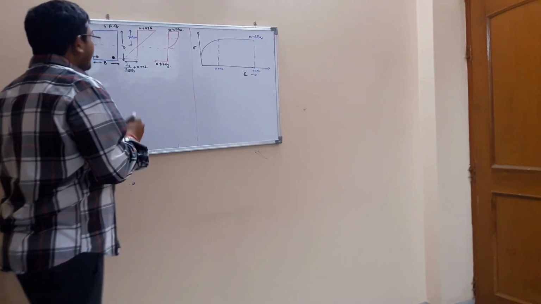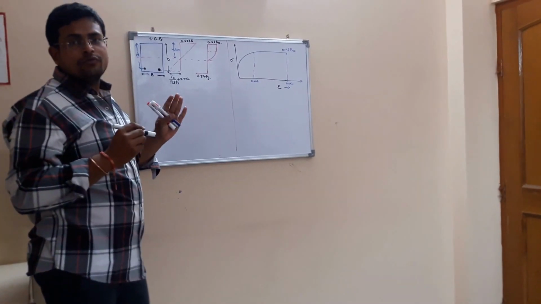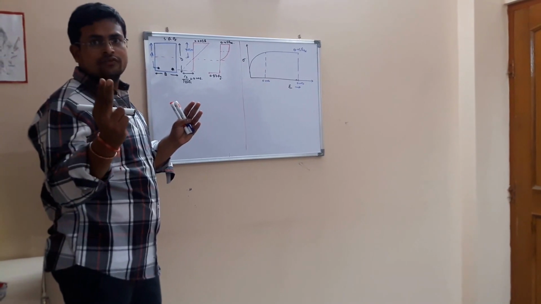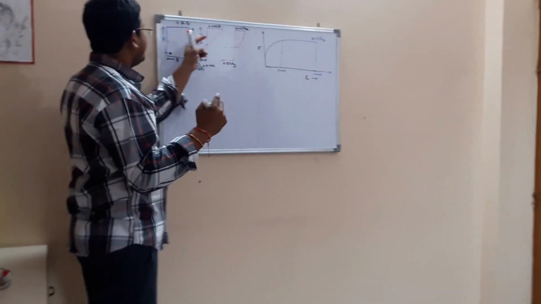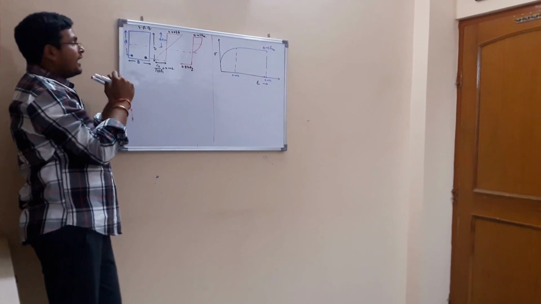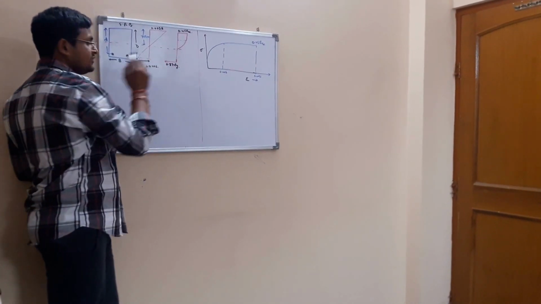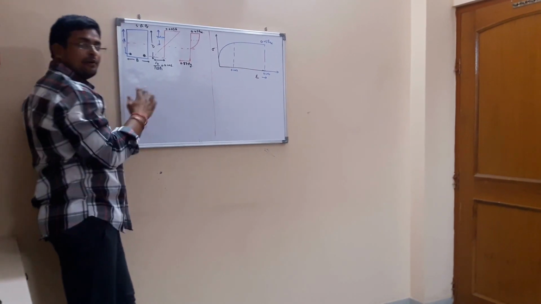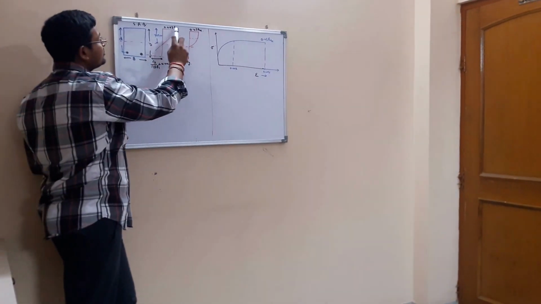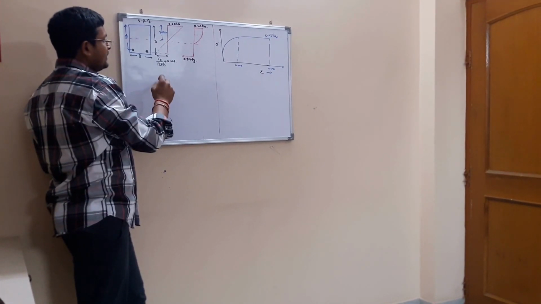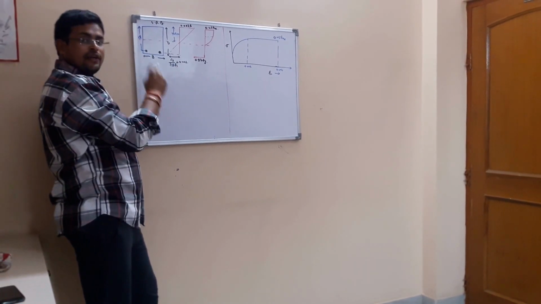In this singly reinforced RCC beam, there are two terms: XU limiting, the limiting depth of neutral axis, and XU, the actual depth of neutral axis. Limiting depth of neutral axis means the concrete as well as steel both fail simultaneously, meaning the maximum stress in the concrete and the maximum stress in the steel are reached at the same time.